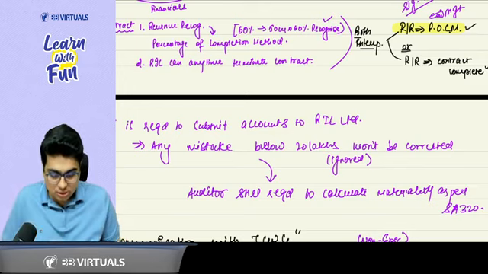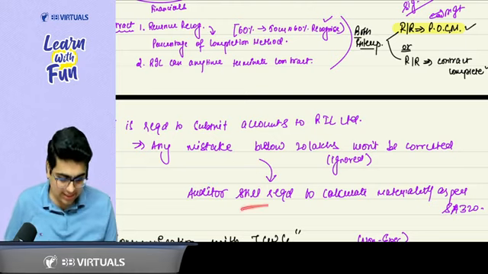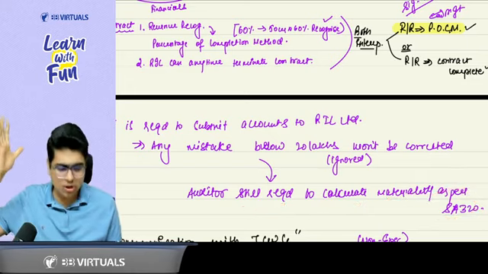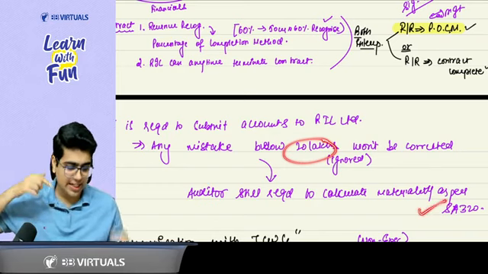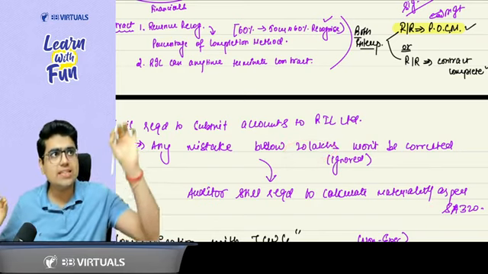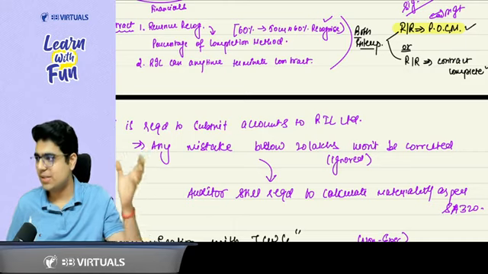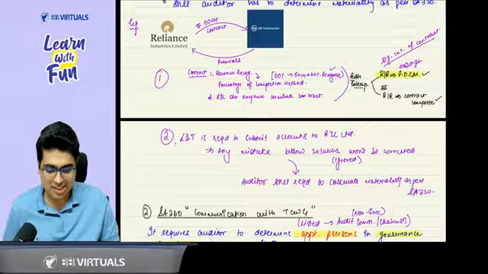Got it, sir? So auditor is still required to calculate materiality? Answer is yes. Auditor is still required to calculate the materiality as per SA 320. Auditor cannot say no, 20 lakh is the materiality. No. You have to still calculate your materiality as per SA 320, because when we studied SA 320, there was nowhere written that you can calculate the materiality based on contract. Okay? So for that, you still need to calculate your materiality as per SA 320.